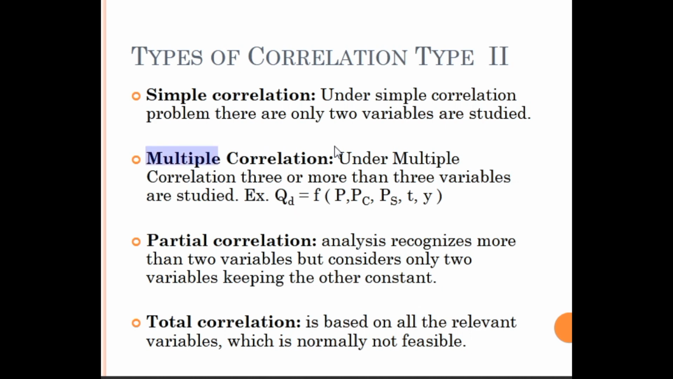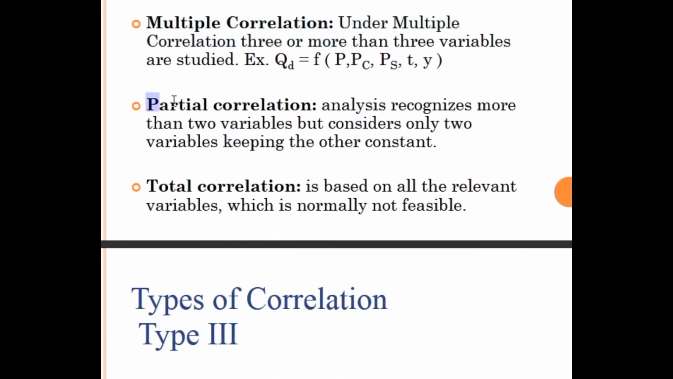Then what is multiple correlation? Under the multiple correlation, three or more variables are studied. So more than two variables are studied, means 3, 4, like that. In partial correlation, you consider two variables, keeping the other variable constant. Say for example, demand, price and supply. Your concentration may be only on the demand and price, so you keep the supply constant. Only these two are studied.